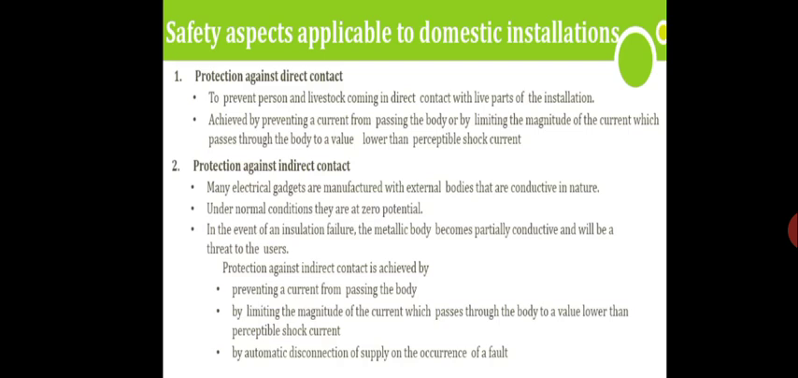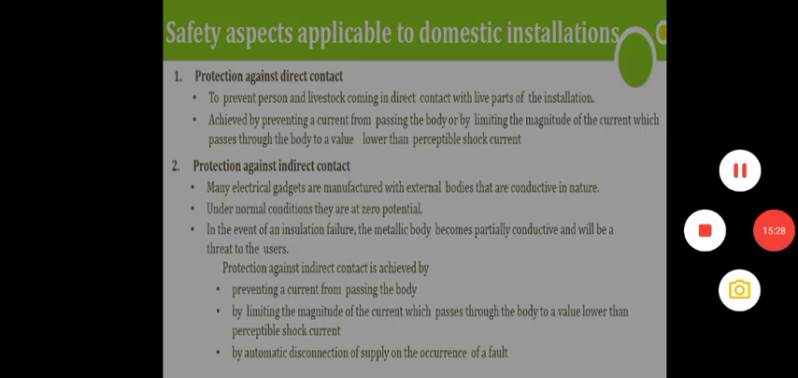Okay. Second condition, the protection against indirect contact. Many electrical gadgets are manufactured with external bodies that are conductive in nature, say, a metal case. Under normal conditions, they are at zero potential. In the event of insulation failure, the metallic body becomes partially conductive and will be a threat to the user. So the protection against indirect contact is achieved by preventing a current from passing through the body.